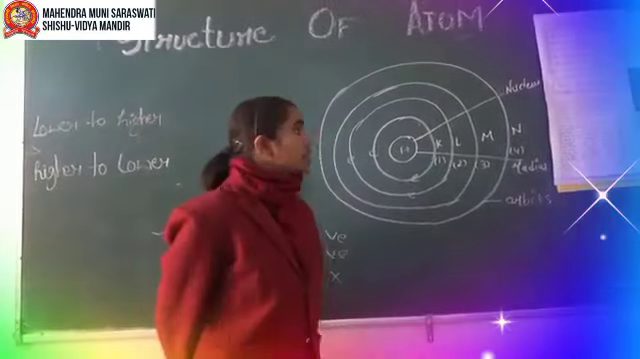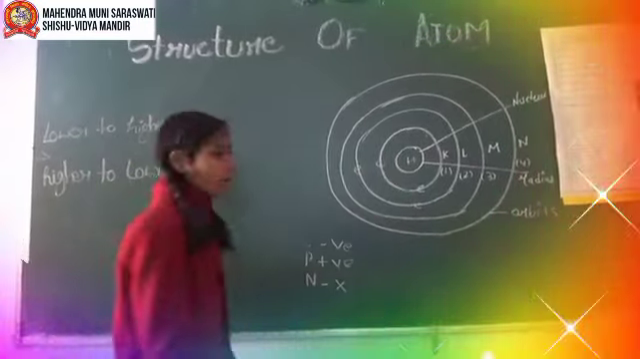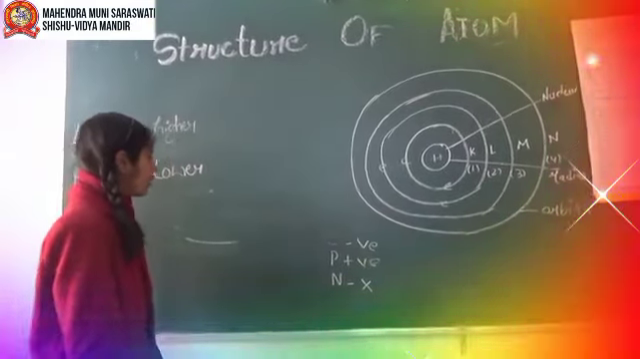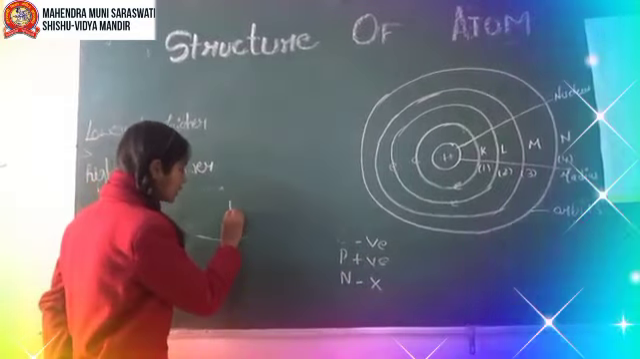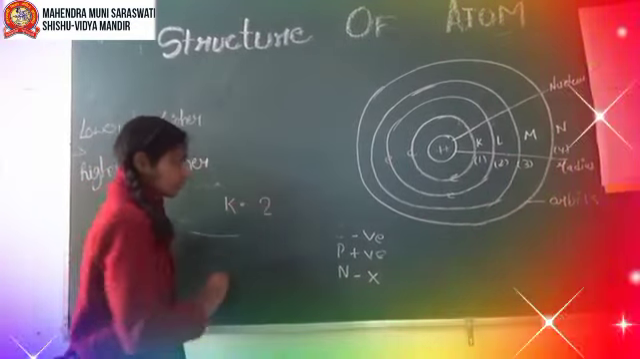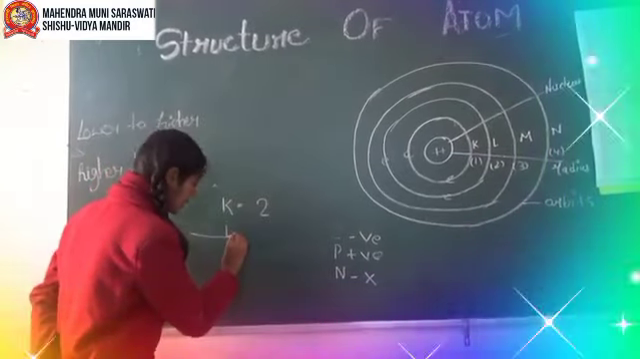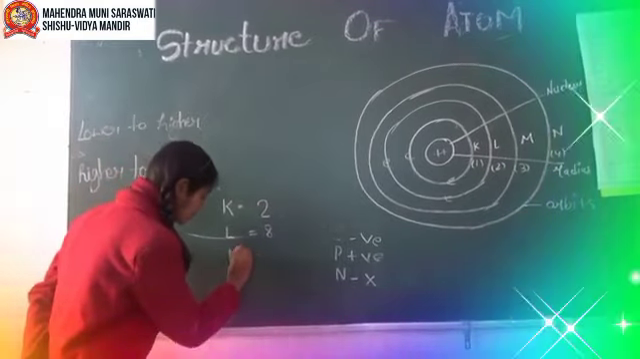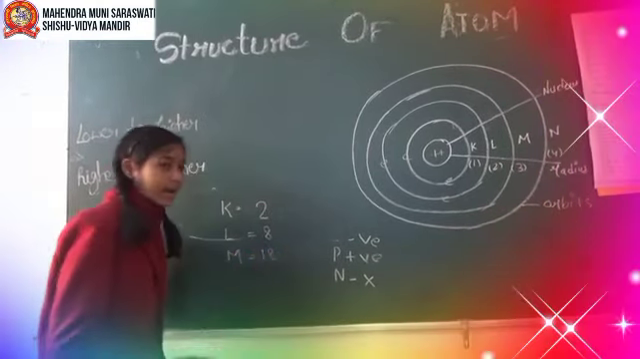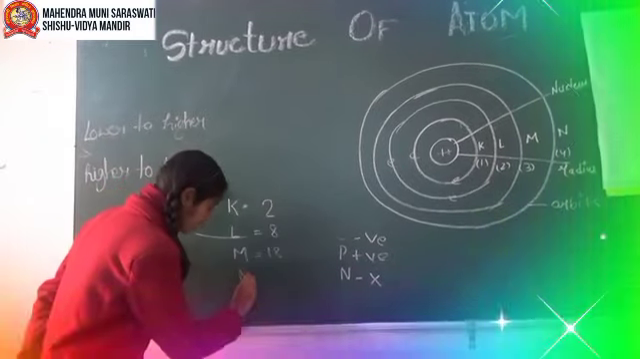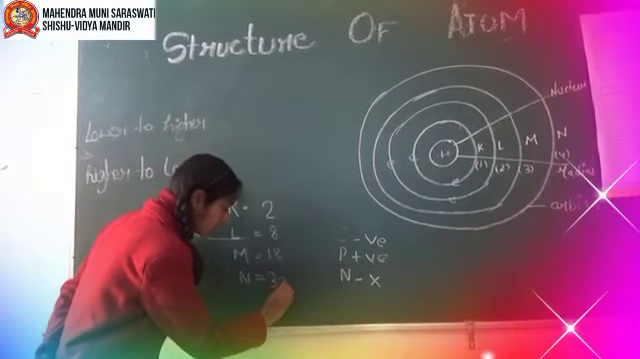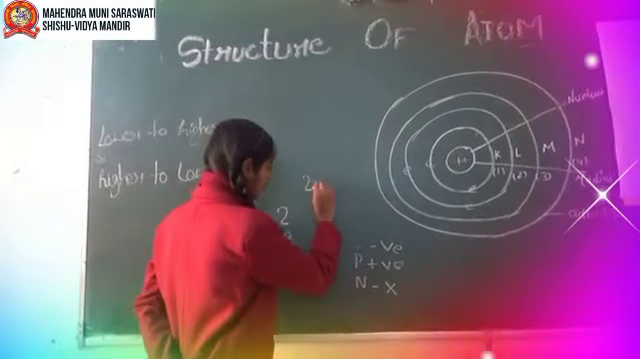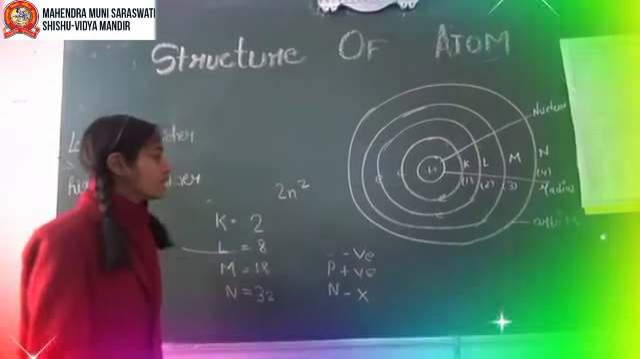Now I would like to call Sakshi to describe more about the Bohr model of an atom. Now, there is a limit to the number of electrons which each energy level or shell can hold. For example, the first energy level, which is K shell, can hold a maximum of 2 electrons. The second energy level, which is L shell, can hold a maximum of 8 electrons. The third energy level, which is M shell, can hold a maximum of 18 electrons. And the fourth energy level, which is N shell, can hold a maximum of 32 electrons. Now, the formula for finding the number of electrons is 2n square, where n is the number of the shell or orbit.